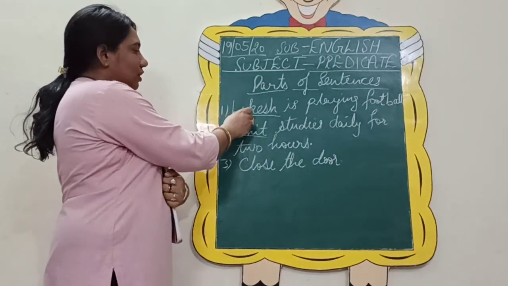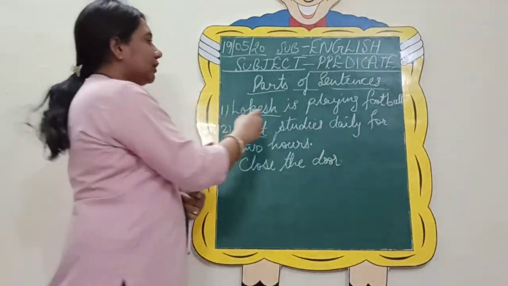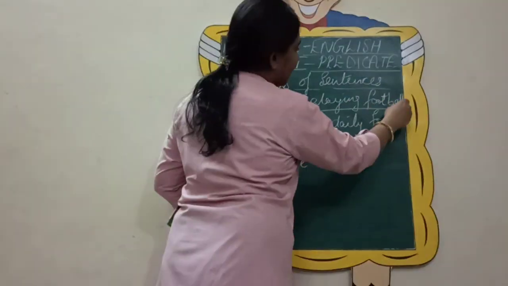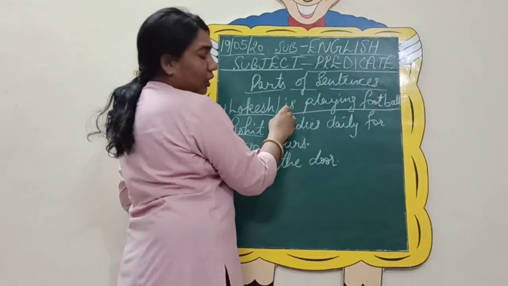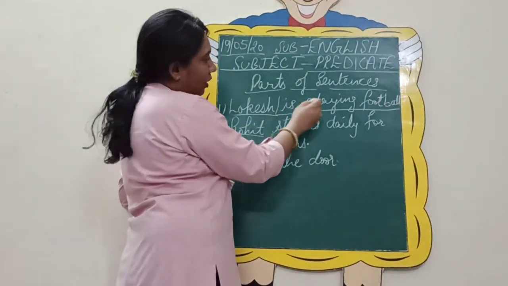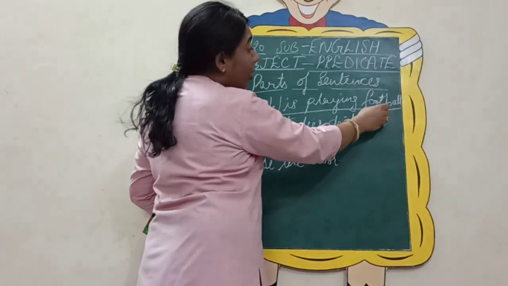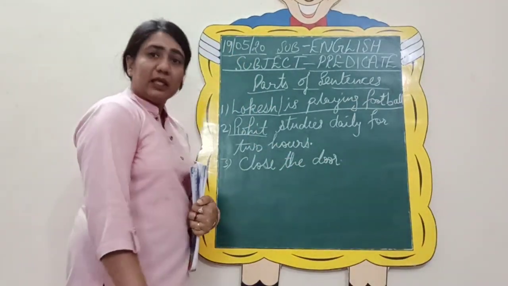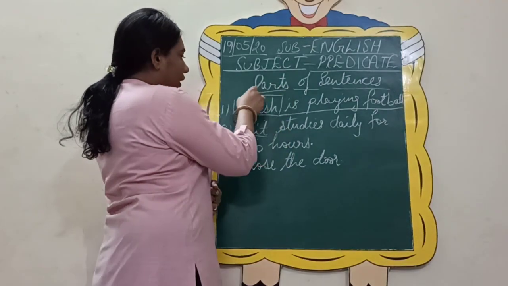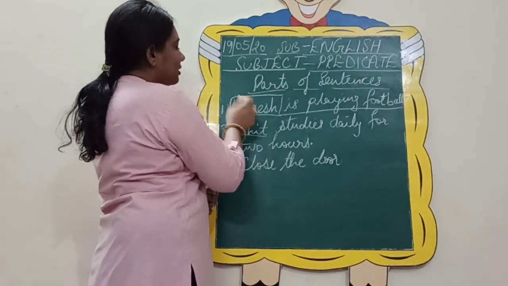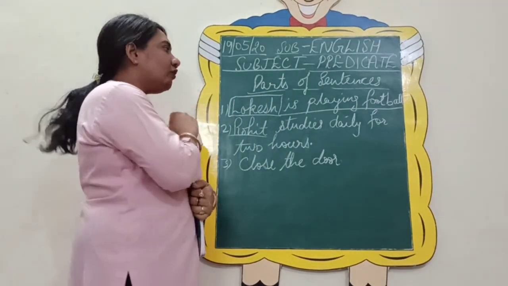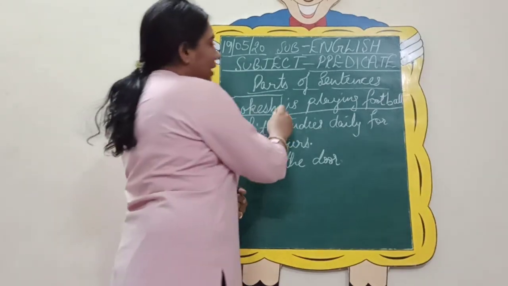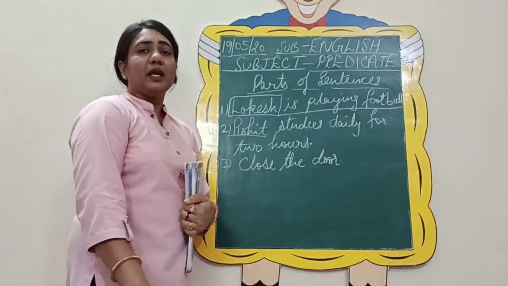So this is your subject. Then the rest of the part, that is including your helping verb, your main verb or your object, this is known as predicate. So only your first part that has your noun or pronoun will be your subject and the rest of the part will be your predicate.